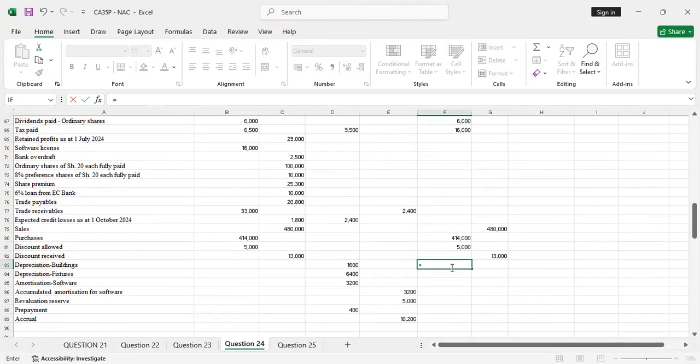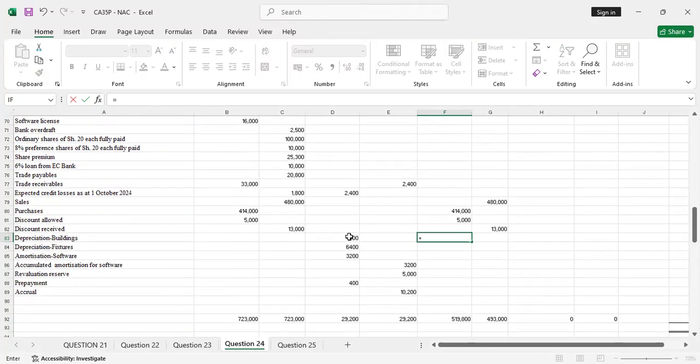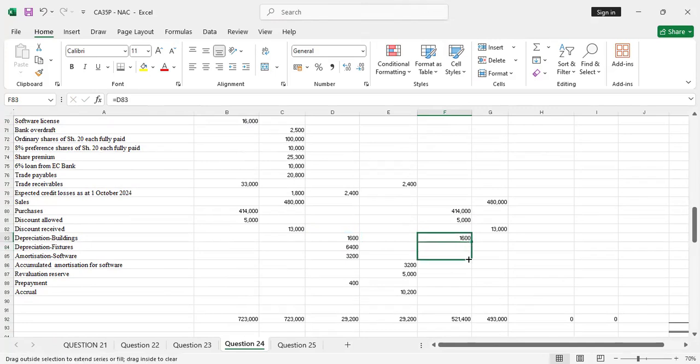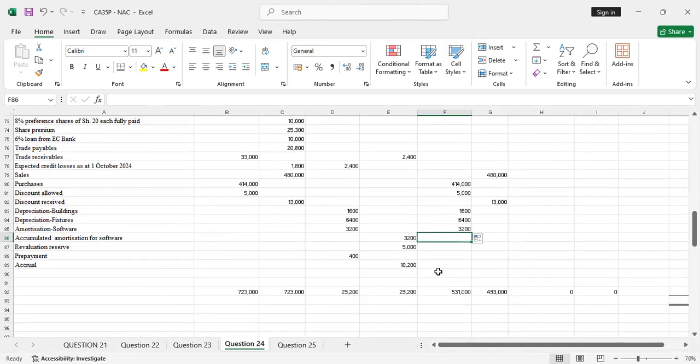So they will be on the debit side because those are expenses. So I'll pick this, then I drag for the two, up to amortization. Accumulated depreciation is not an item of profit or loss. Then revaluation reserve, no. Prepayment, no. Accruals, no.